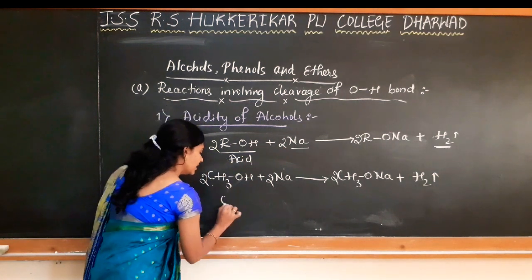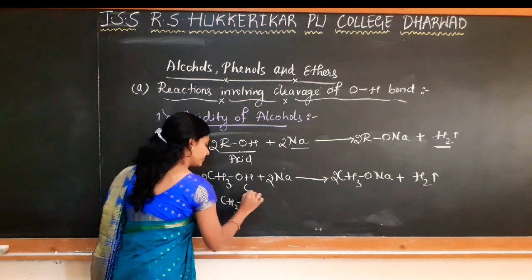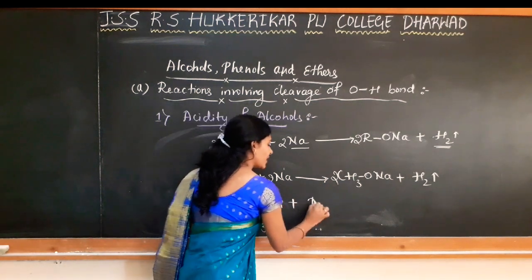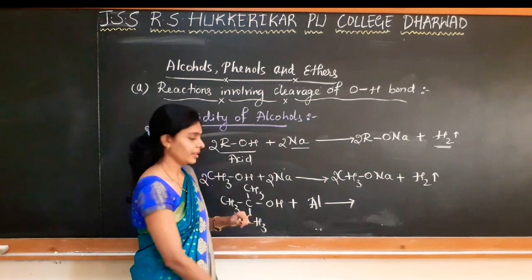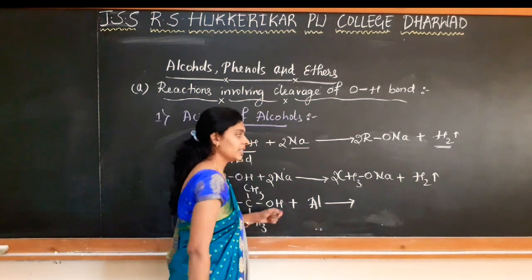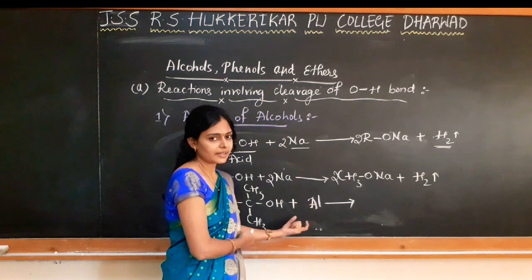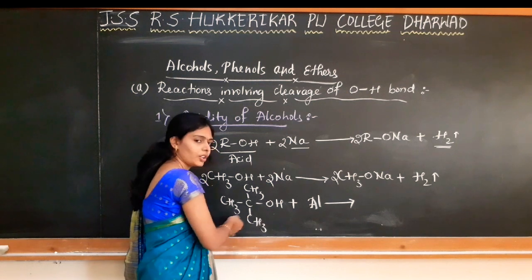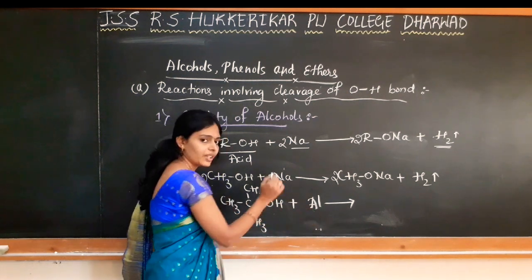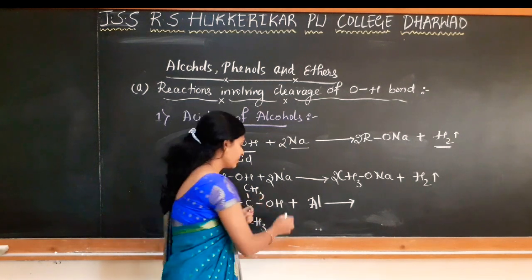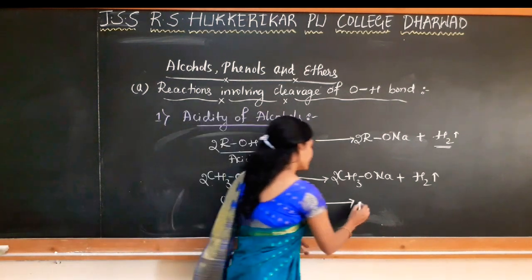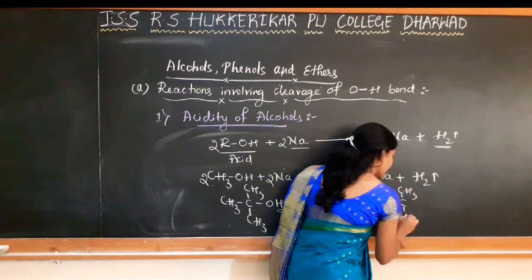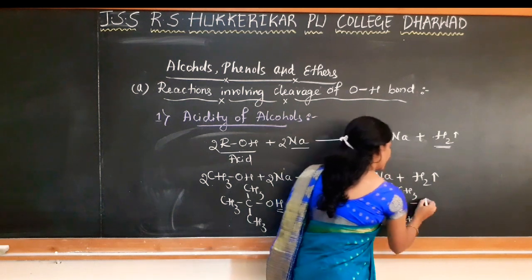Another example I take here, tertiary butyl alcohol. This on reaction with aluminium. Okay, on reaction with aluminium. Aluminium, when it is forming a compound, will be in the +3 state, whereas the alkoxide ion will be having a -1 charge. So aluminium will be having a +3 charge. So how will it combine? By the replacement of hydrogen, we have to just put the aluminium, right? So CH3, CH3. This is connected with the oxygen.